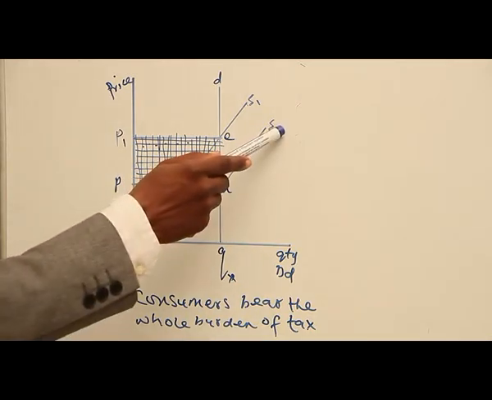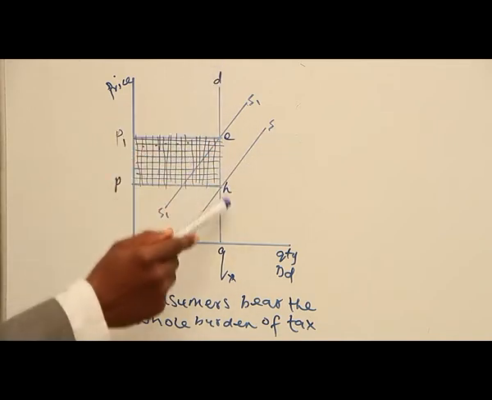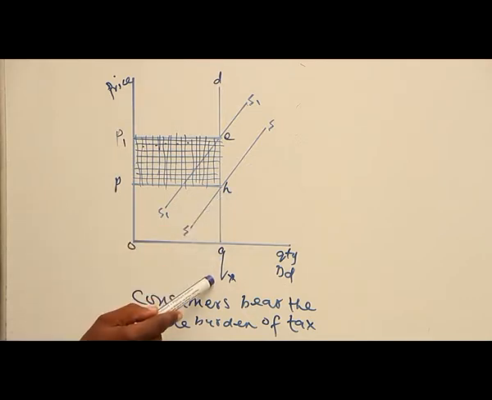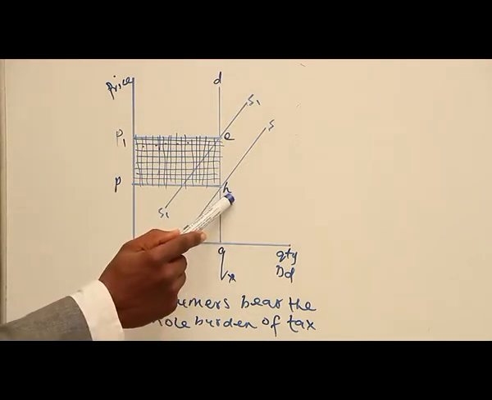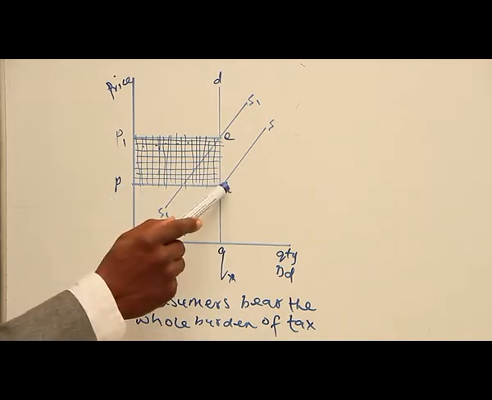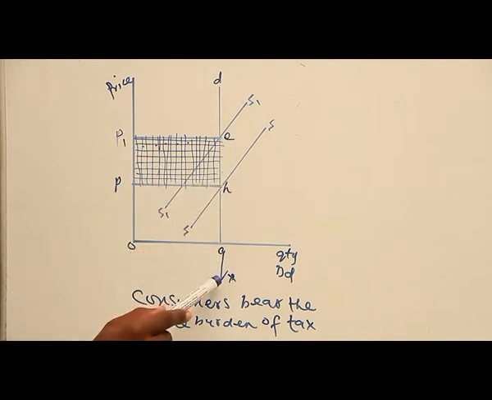When you look at this supply curve S, where demand is D, there is an equilibrium quantity here, Q1. This is H, the equilibrium point, and this is the equilibrium price, P. So before the government imposed a tax on such a commodity, the equilibrium point is H, the equilibrium price is P, and the equilibrium quantity is Q star.